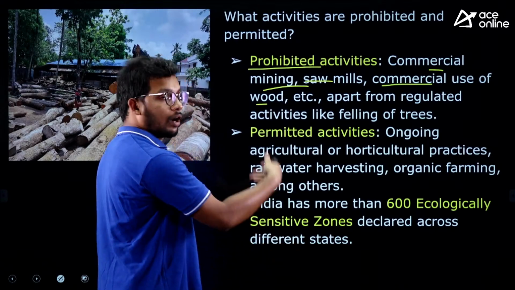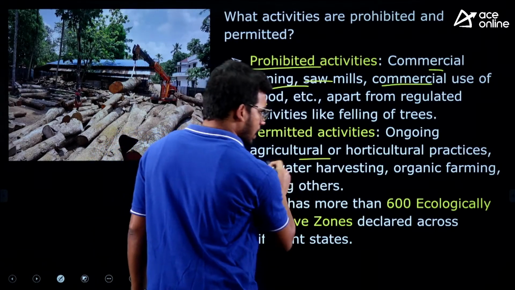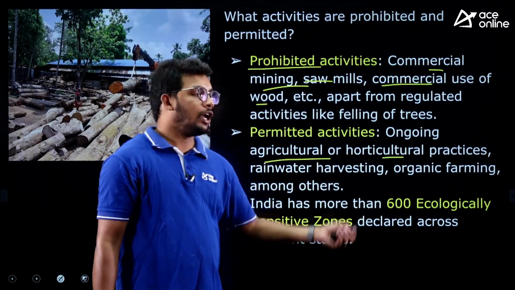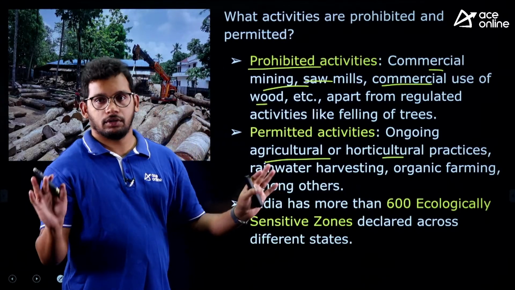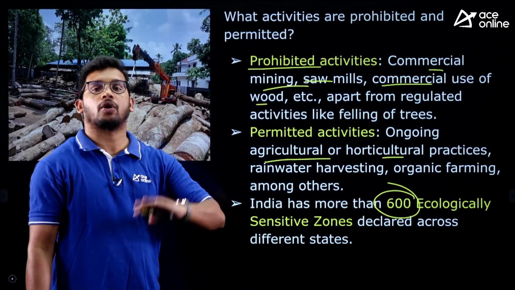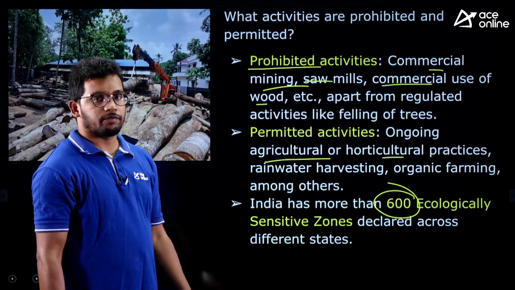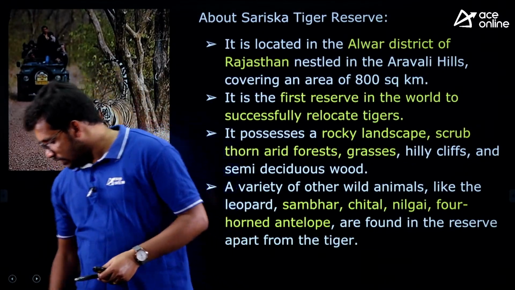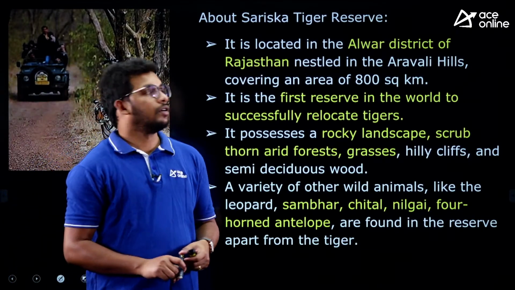And what is allowed? Agriculture, horticulture practices, rainwater harvesting, organic farming, all these activities are allowed, right? As of now, we have around 600 ecologically sensitive zones across India. So all these facts are very, very important. Now, I hope the eco-sensitive zone is clear.